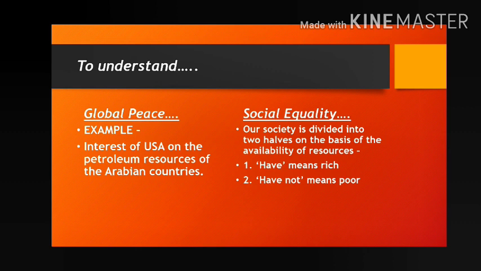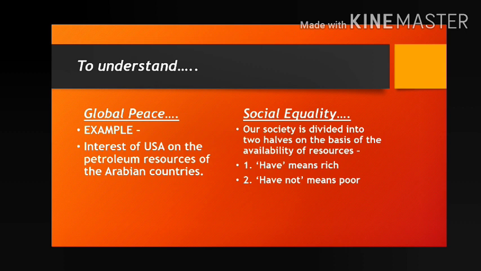If there is equal availability of resources in each and every corner of the world, that means there will be no infighting, there will be no political war between the countries. So that is the meaning of the third point. And the fourth point is social equality.